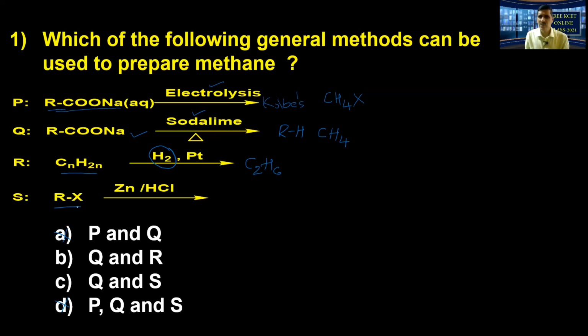Here, what is RX? Alkyl halide, a haloalkane. Take the simplest member: chloromethane or bromomethane, on reduction in the presence of a reducing agent like zinc in HCl, forms methane. So the answer has come. Work out the reactions correctly and come to the conclusion. Therefore choice C is the answer. Both Q and S methods produce methane, but not P and the R method.